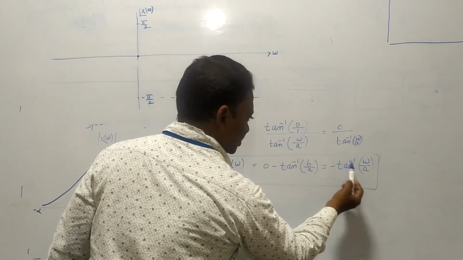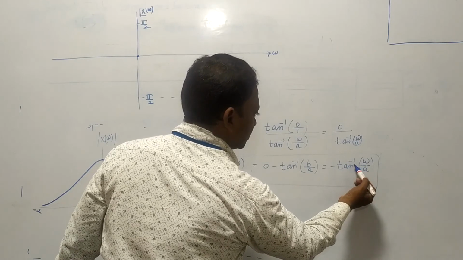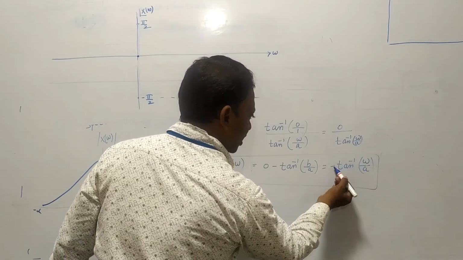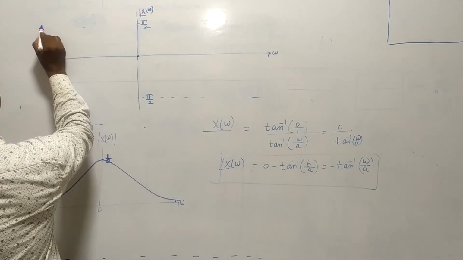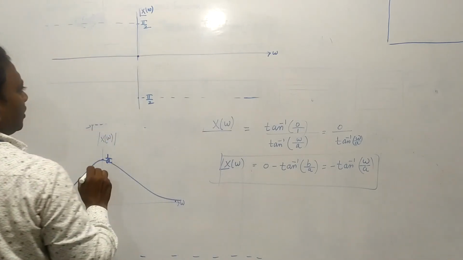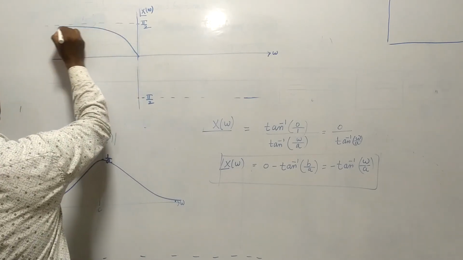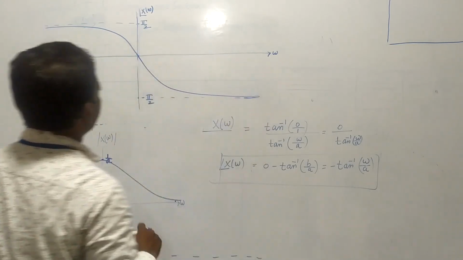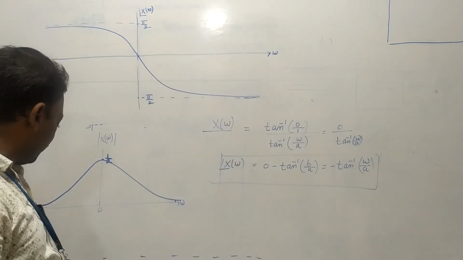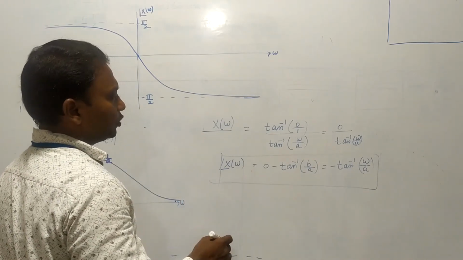At omega is equal to minus infinity, tan inverse minus infinity is minus pi by 2, and with the minus sign already there, it becomes plus pi by 2. So plus pi by 2 like this. Now if you combine this, like this, this is the phase spectrum of the given function e power minus at u(t).